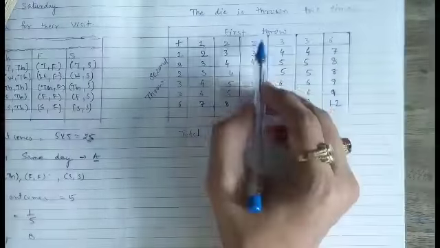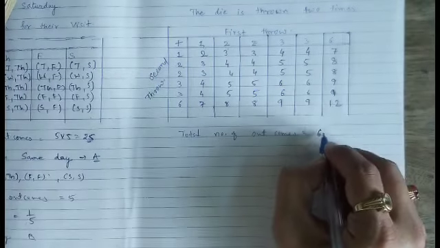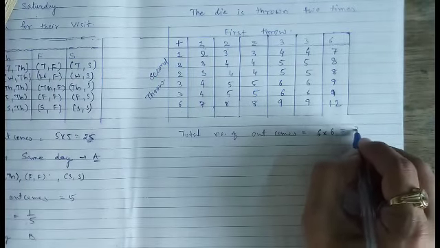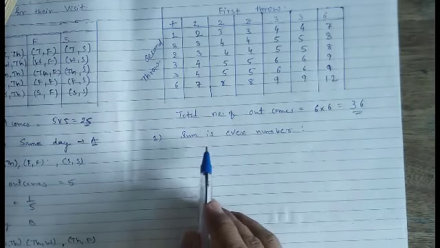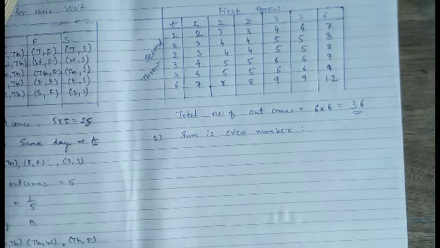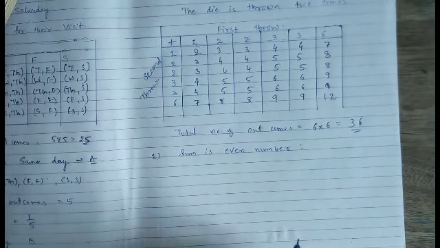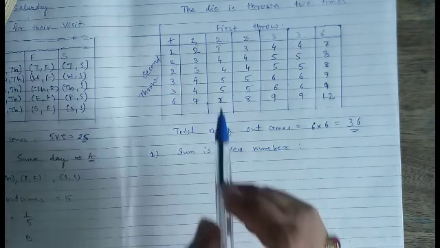Here the total number of outcomes will be 6 on the first row, 6 chances on the second row, 6 into 6, that is a total of 36 chances. The first question is the probability that the sum is an even number. Let us see in the table in which chances we get an even sum.